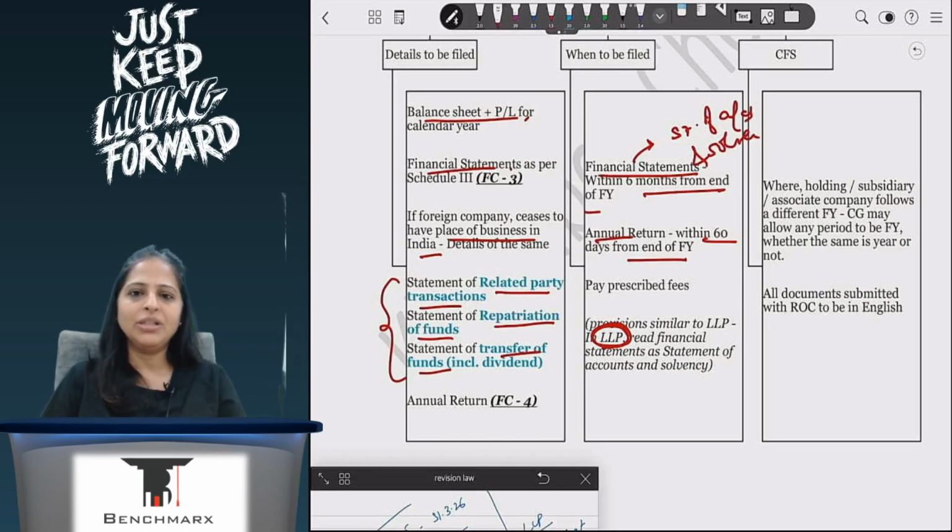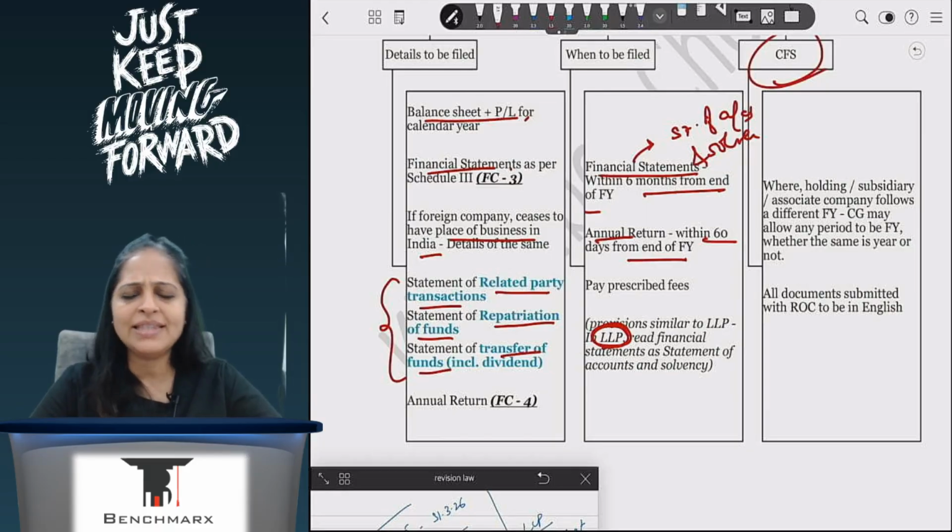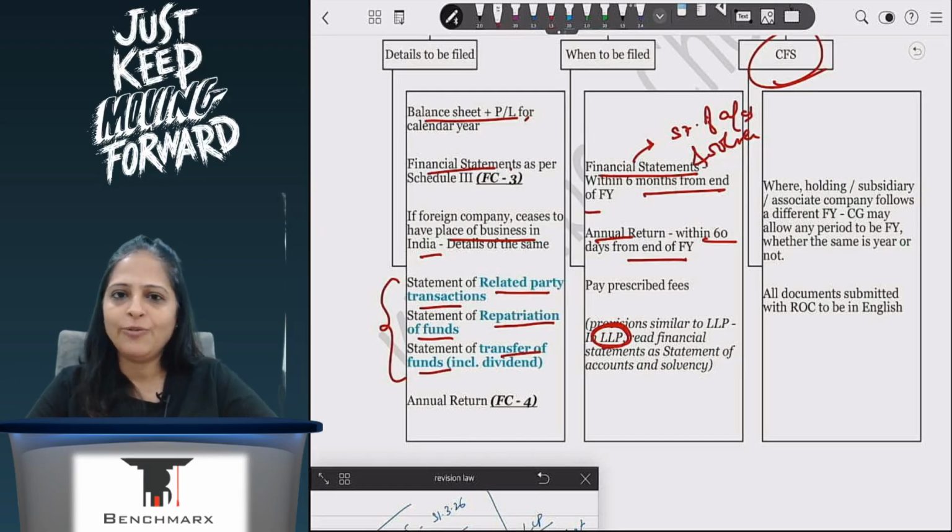It will help you remember that both are the same. If I have a holding, subsidiary or associate company, then I need to prepare CFS. Same provision as India: if you have CFS, then you have to make it. If it is for a different time frame, then you have to go to CG and tell him it is a different time frame.